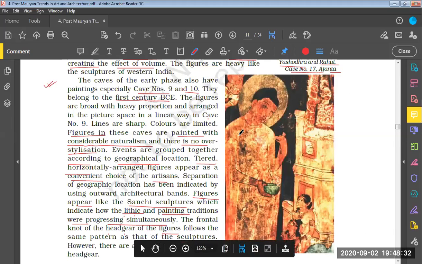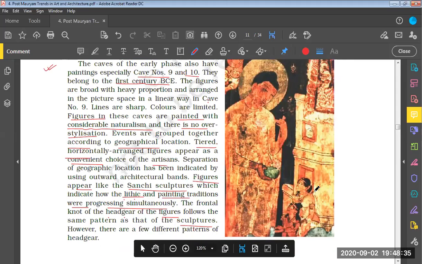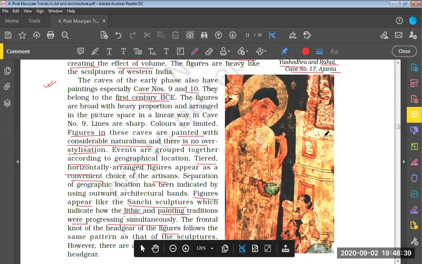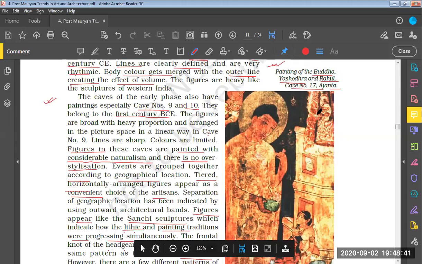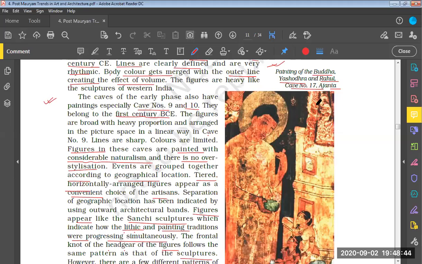So Buddha is shown over here. She is Yashodhara and he is Rahul. All of them are being shown in a single painting at cave number 17 at Ajanta.